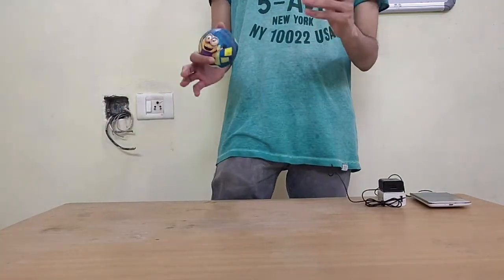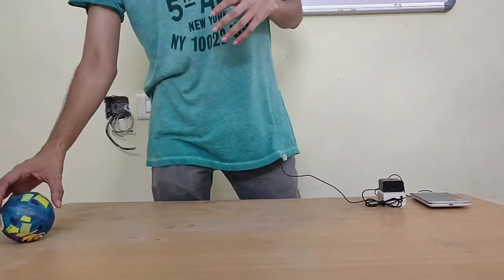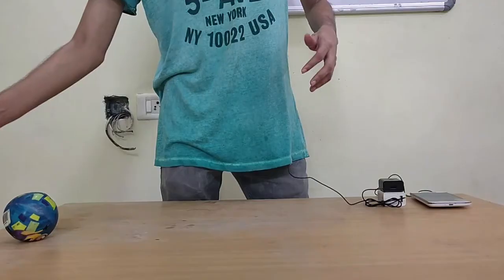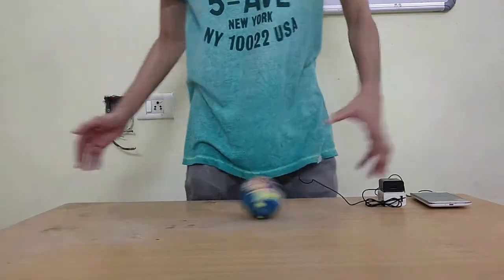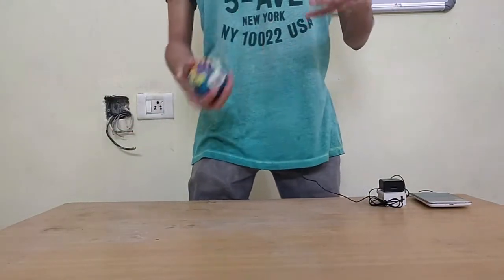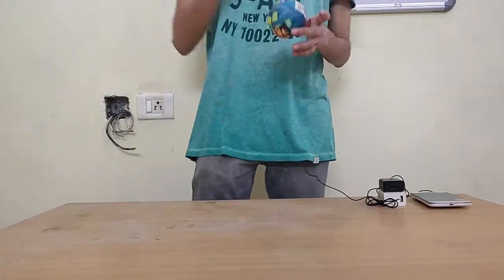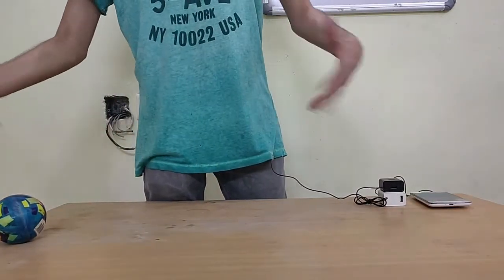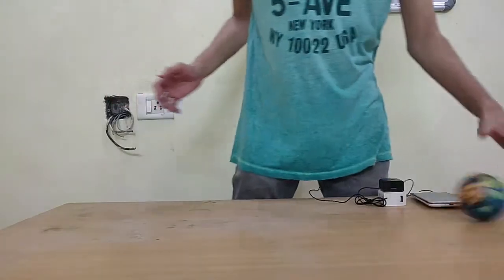You'll notice there's a slight difference in the speed that the object takes. Now I'm going to put a little more force. Now if you see how fast it's going, it is changing. The more I increase, the more it changes its speed, right?